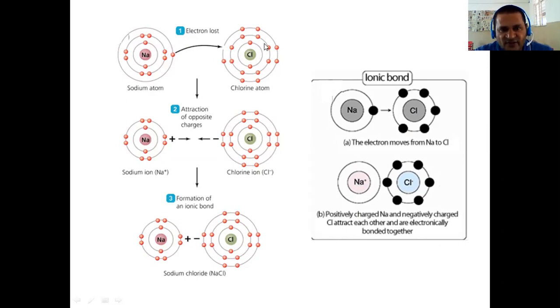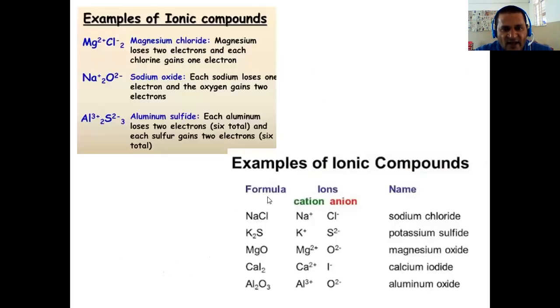Since sodium is donating an electron to chlorine, sodium becomes Na plus and chlorine becomes chloride, Cl minus. These two react to form sodium chloride. It is an ionic compound. Other examples of ionic compounds are sodium chloride, potassium sulfide, magnesium oxide, calcium iodide and aluminum oxide. So these are examples of the ionic bond.